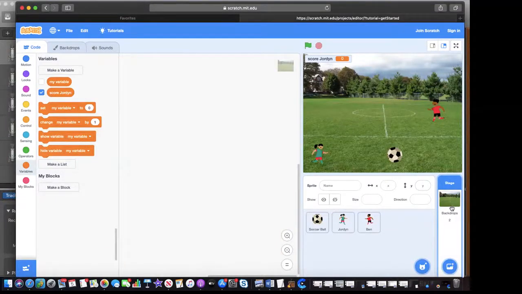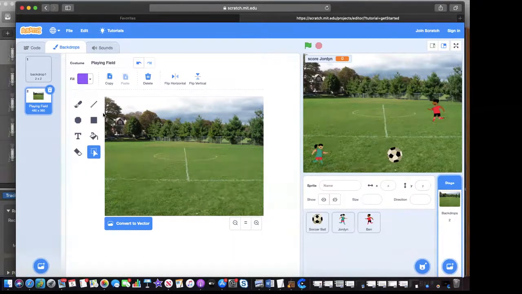And on our field, we can go over here in the middle. It says backdrops. And we can click on the square. And we can draw a square. I'll draw a purple square.